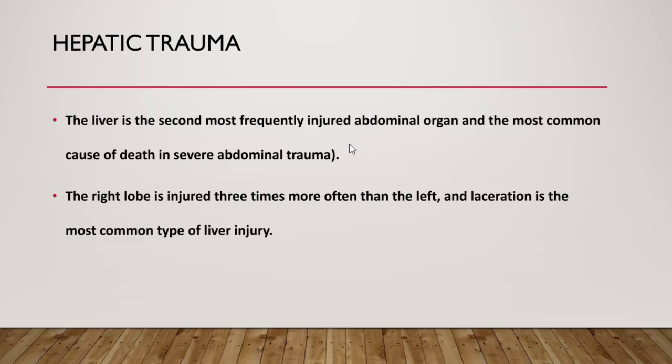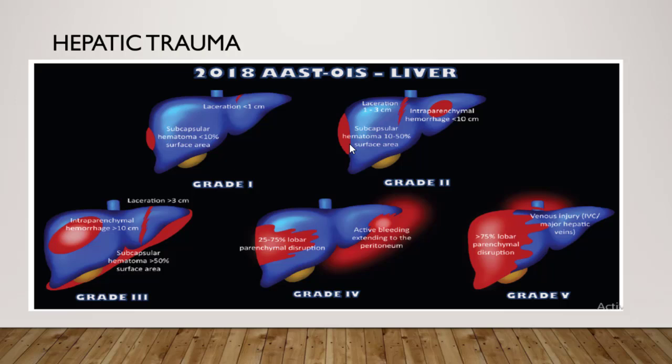The second organ with us today is the liver. The liver is the second most frequently injured abdominal organ and the most common cause of death in severe abdominal trauma. The right lobe is injured 3 times more often than the left, and laceration is the most common type of liver injury. Here is our grading system for hepatic trauma. For grade 1 injury, we can see similarities but also differences between liver and splenic injury. We will show that in this slide.